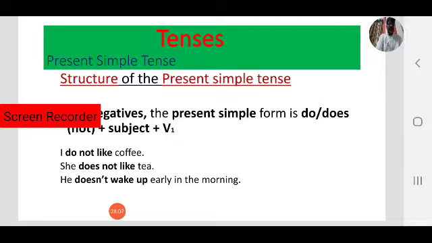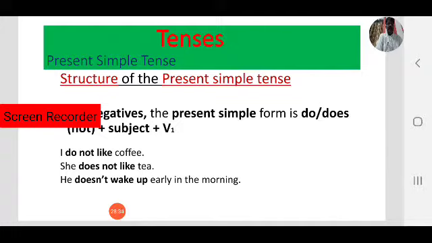Keep in mind, she doesn't like, not likes. She likes coffee. She doesn't like tea. He likes tea. He doesn't like coffee. That's the difference between positive and negative.